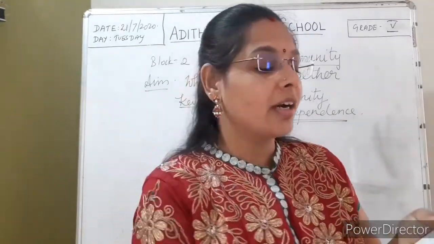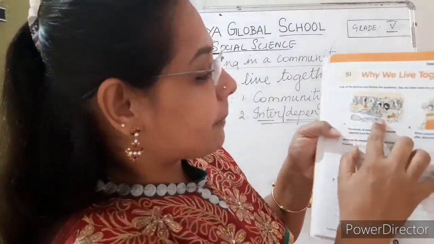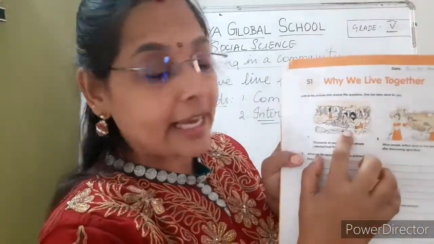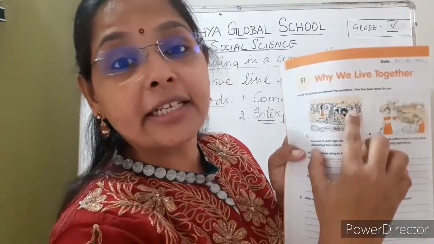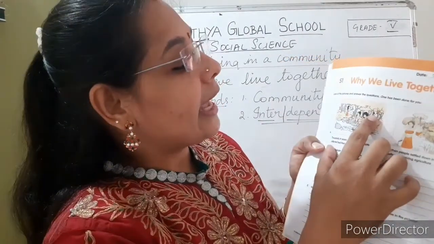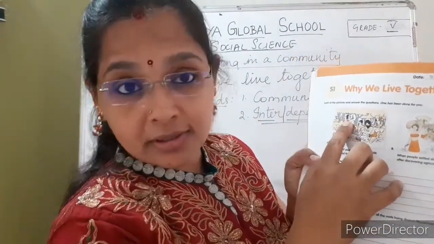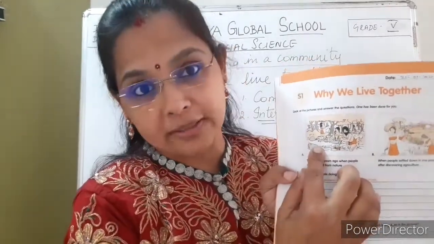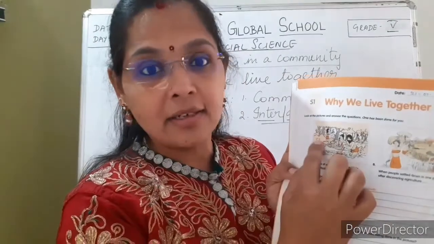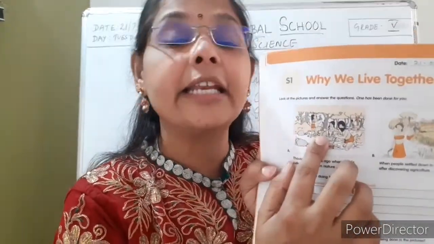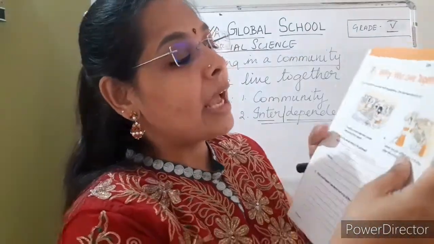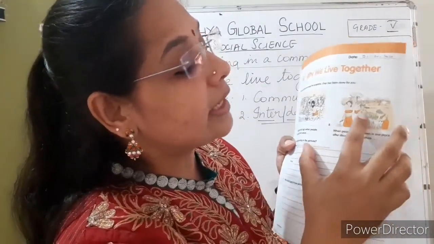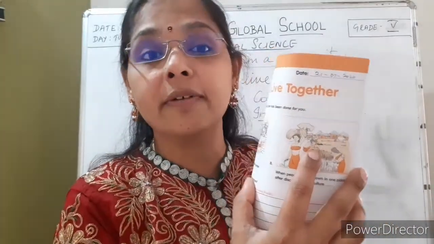So here in the picture you can see that this man is making some tools, and here she is collecting the honey, and collecting fruits. So here you observe that they are doing different kinds of work, and they are living together. Do you see one single person, an individual there? No. And in the second picture also you can see they are doing different types of activities.